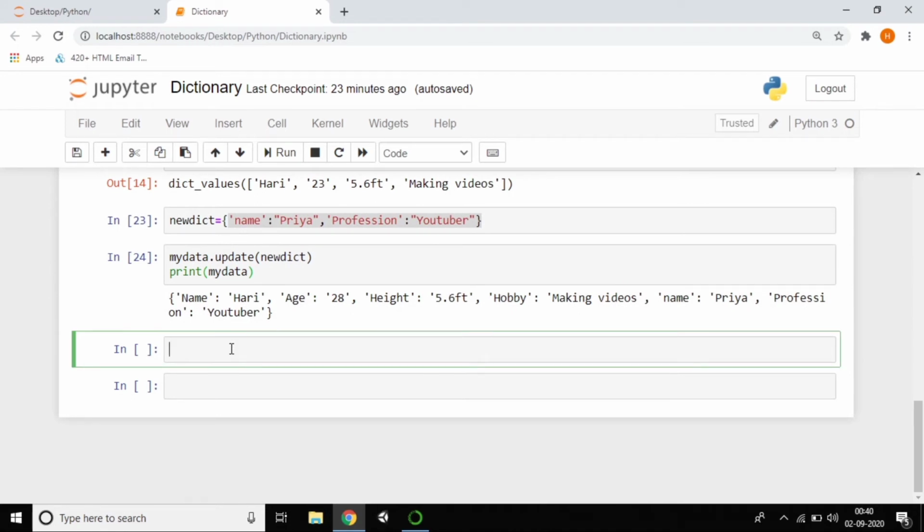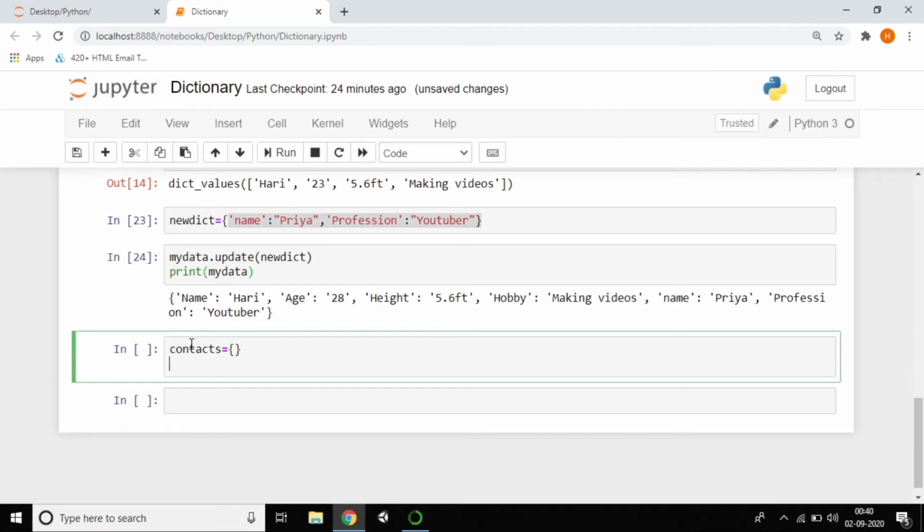So now I want to work through an example. I want to build a contact application in an Android phone, and I want to add my contacts in my application. For that, I want to work on a small problem here. So I'm creating a contacts dictionary. In this, I want to create a function using def. I'm adding add_contact, and here I want to pass name as well as mobile number.